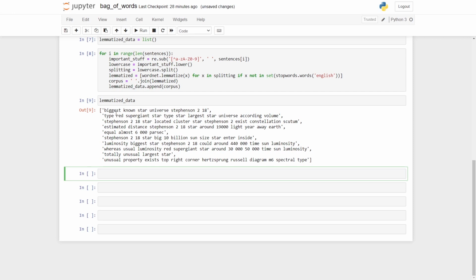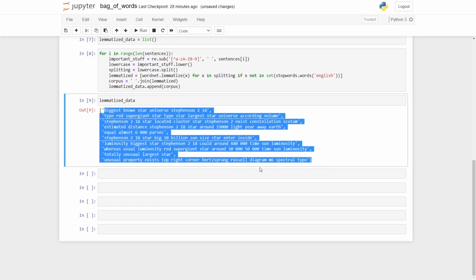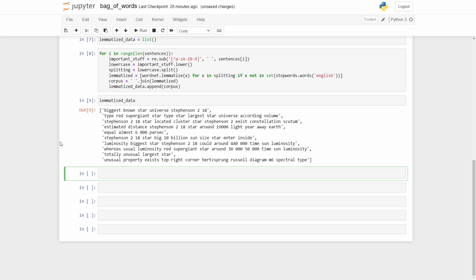So this is my corpus and now I want the bag of words. Bag of words is going to be the vectorization, where I'm going to consider each and every single sentence and vectorize it with the count of occurrences with respect to the document. For that I'm going to use sklearn. So I'll say from sklearn dot feature extraction dot text, I'm going to import the CountVectorizer.